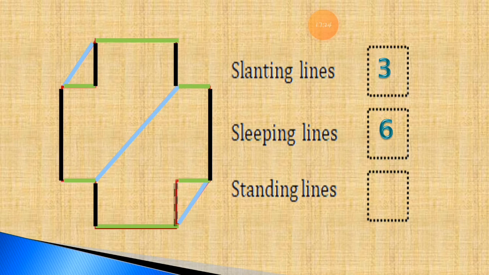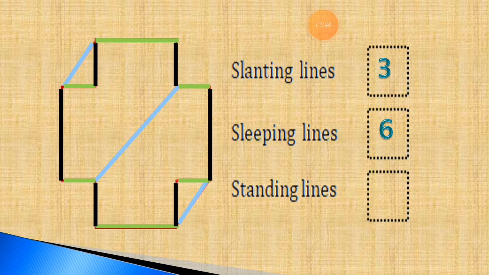Now here one more line is left, the standing line. Now all the standing lines we are overwriting with the black color. So I think all the standing lines are covered. We find out all the standing lines.